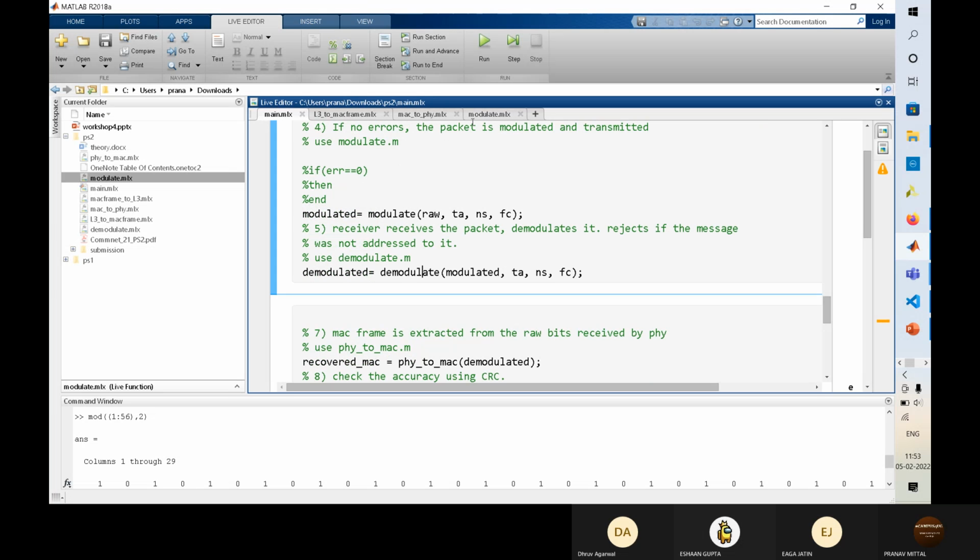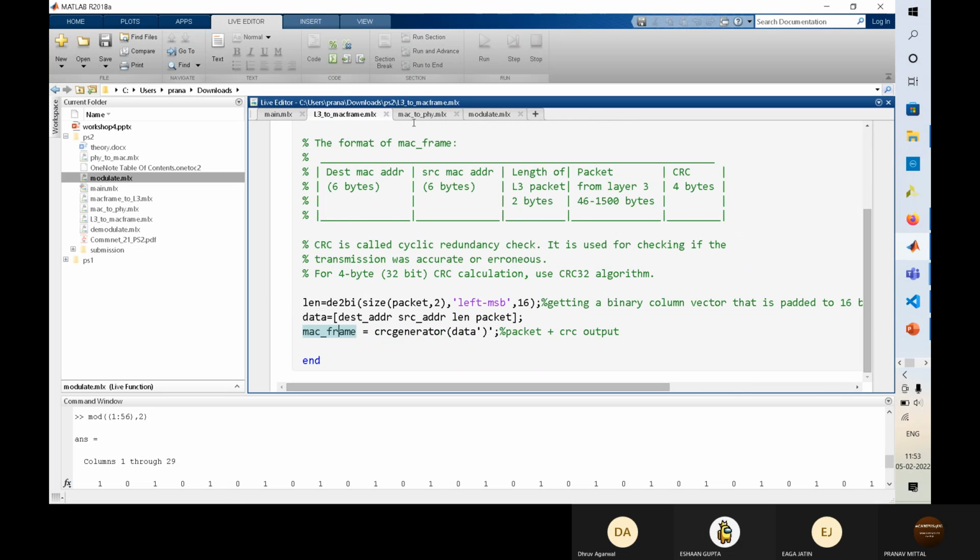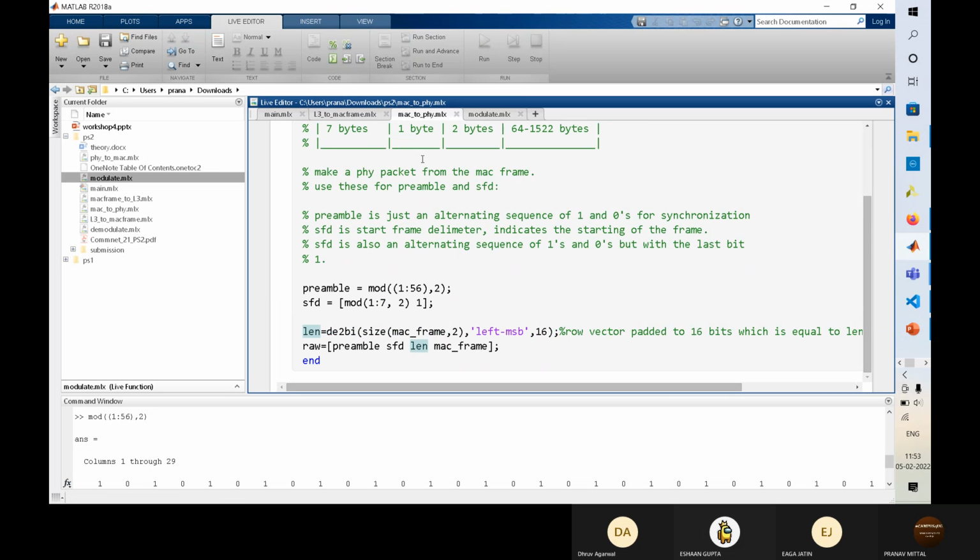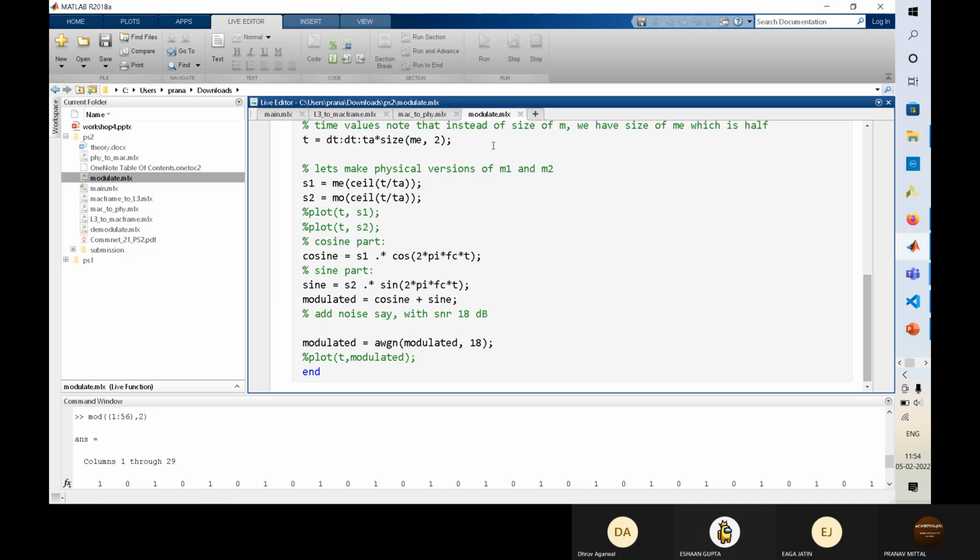Now what we saw was we took the data, added the source and destination address to it, and then sent it to the data link layer. Source and destination addresses are added in the network layer. So in L3 to MAC frame, we are doing the things of the network layer. Then we sent it to the MAC to PHY data link layer, and then we send it to modulate. That is the physical layer.